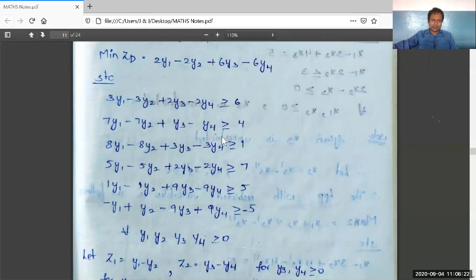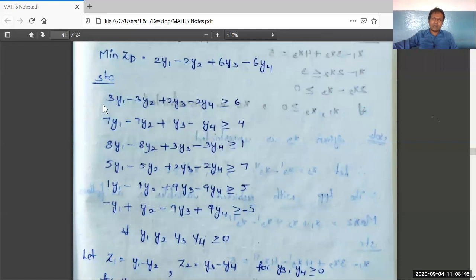See carefully. In the objective function, 2, minus 2, the same number with different signs. Then 6, minus 6, the same numbers with different signs, plus, minus, plus, minus. Let us go to the constraints part.